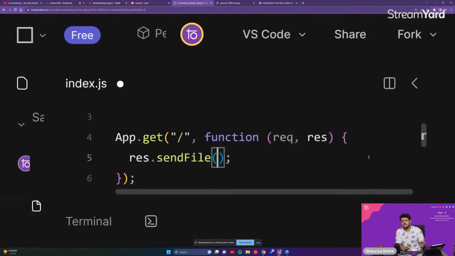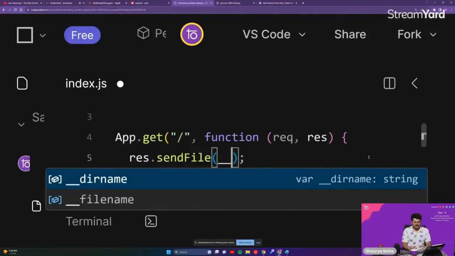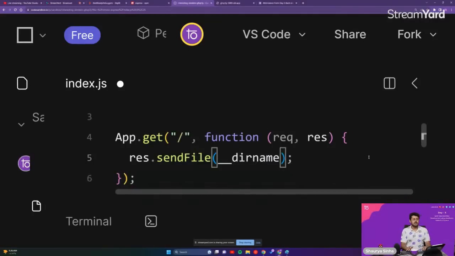Now in JavaScript, there is a command to get the exact location of the folder that you are currently present in. You can get it using __dirname. This will give you a string of the exact location of the folder where your index.js file is present. And if you want to get the location of the file, you just have to attach it right over here.